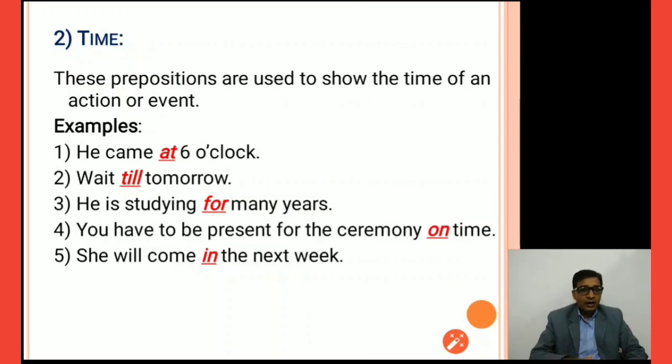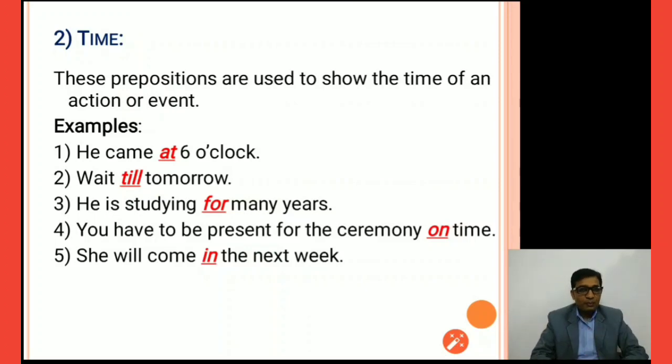Wait till tomorrow. Here "till" is also showing time. That means we have to wait up to that time, right? He is studying for many years. "For" also indicates a period of time in the sentence. You have to be present for the ceremony on time. "On time" means at the given time. You have to be present at the given time for the occasion or ceremony. She will come in the next month, next week, right? Here next week is a time and "in" means within that period of time.